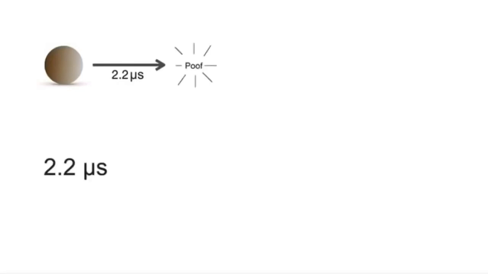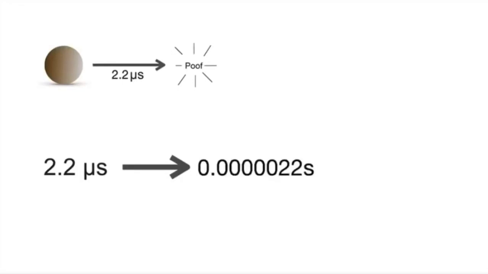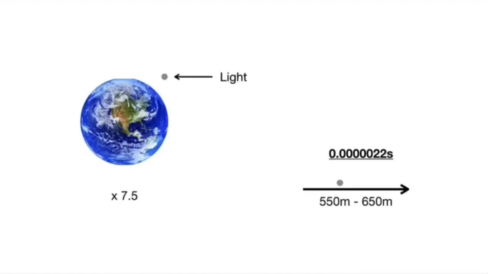2.2 microseconds is around 0.00000022 seconds. To get a better understanding of how short 2.2 microseconds is, let's look at this example. In 1 second, light is able to travel around the Earth approximately 7.5 times. But in 2.2 microseconds, light can only travel a maximum distance around 550 to 650 meters.